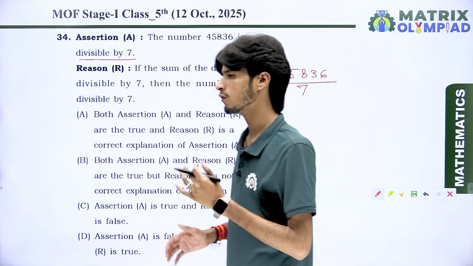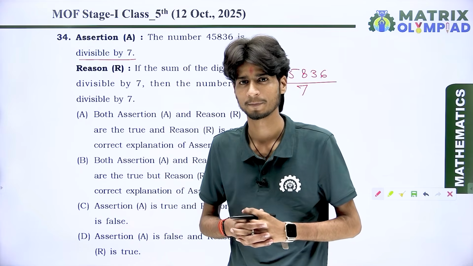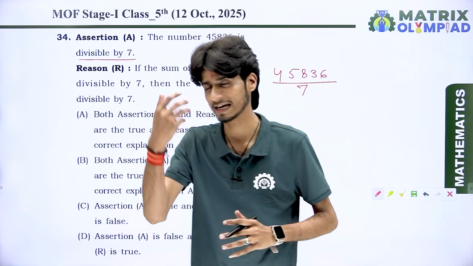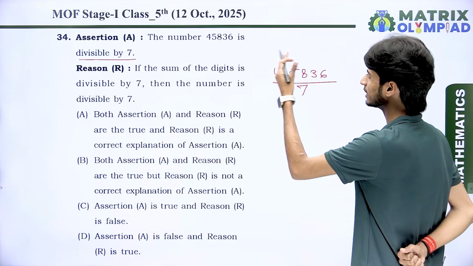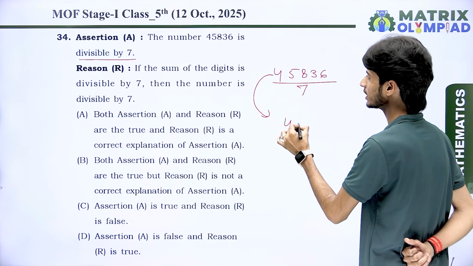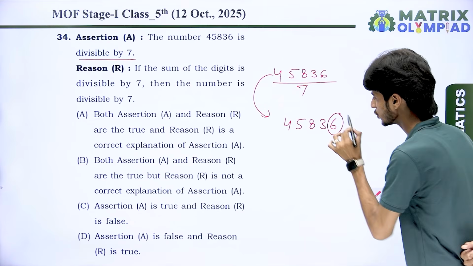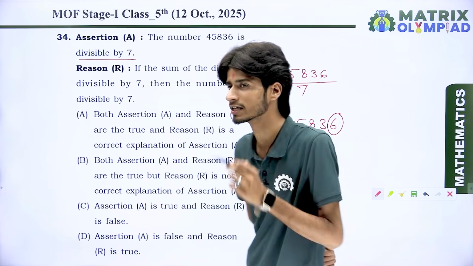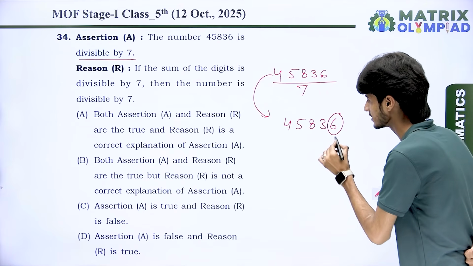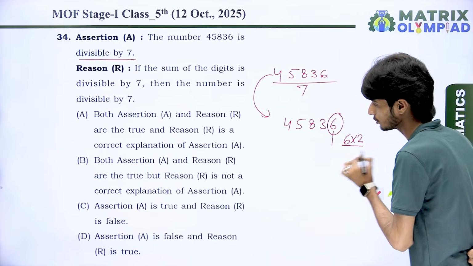So first of all, what is the rule of divisibility for 7? Do you know about it? Okay, let's discuss it. If we want to find the divisibility for 7, what do we do? We take the unit digit of the given number, like here we have 6, and make its double. 6 twos are 12.